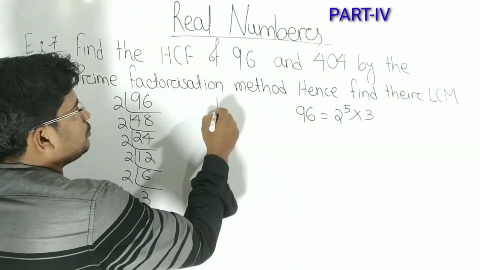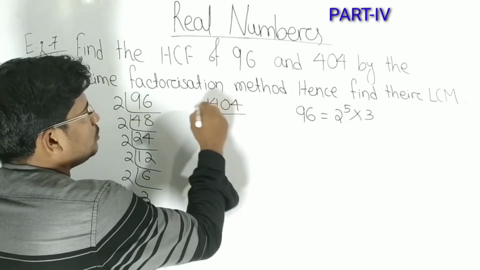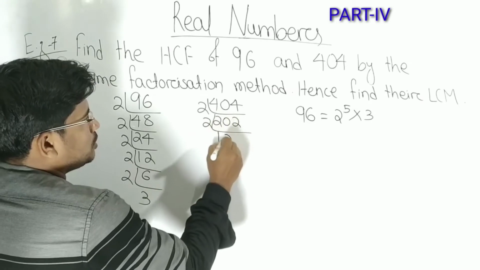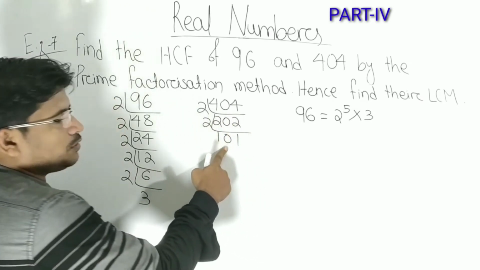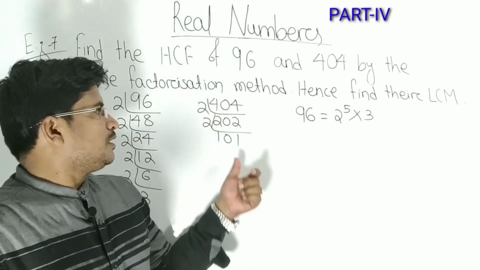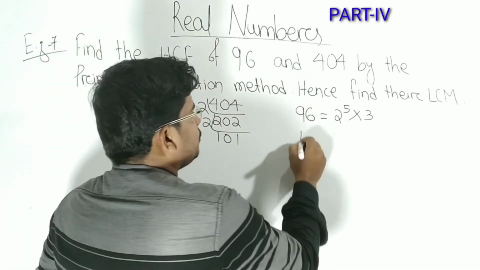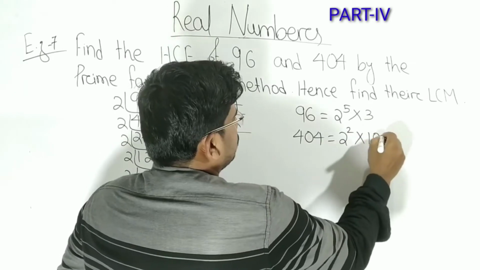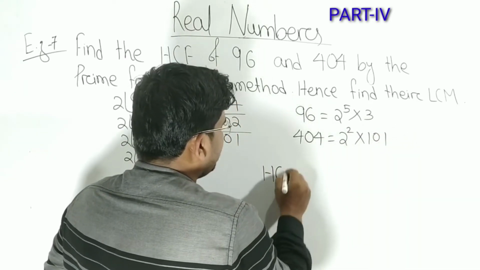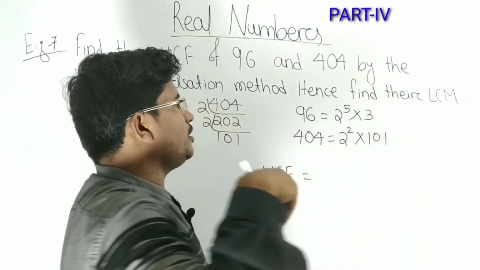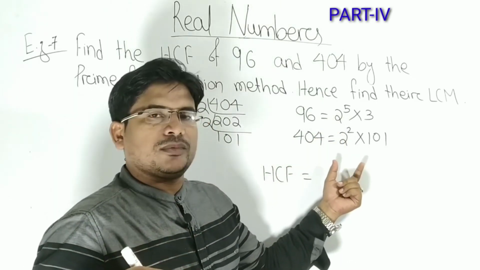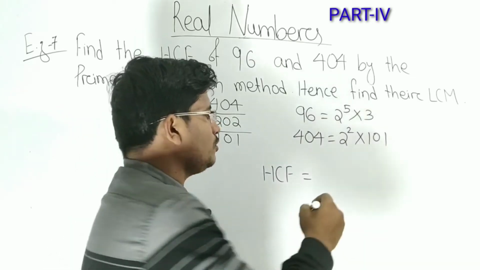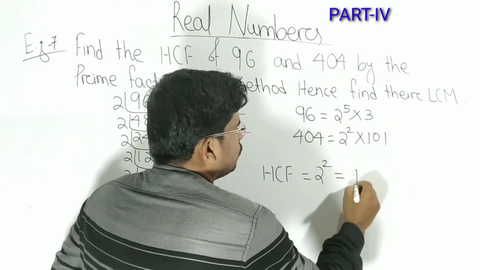Now 404 divided by 2, 2 2s are 4, 0, 2 2s are 4, again 2, 101. That means 101 is a prime factor. So 404 is 2 square into 101. That means if we are finding the HCF, highest common factor, in both the cases you see 2 square is the maximum we can take common. So 2 square is the HCF, that is 4.